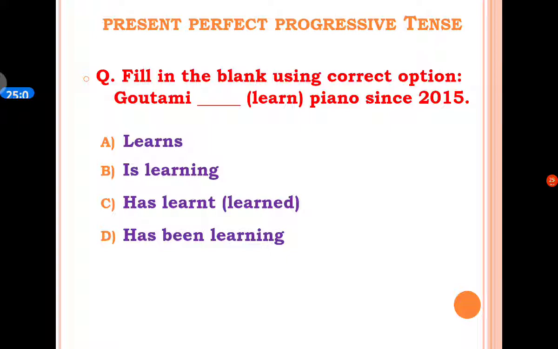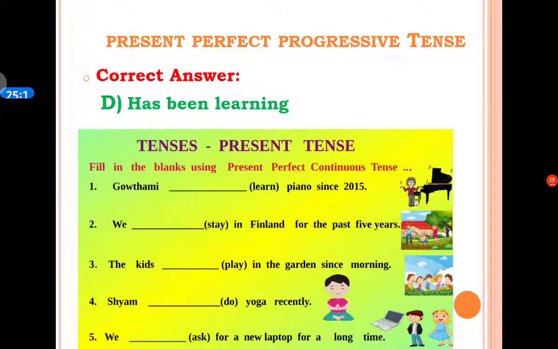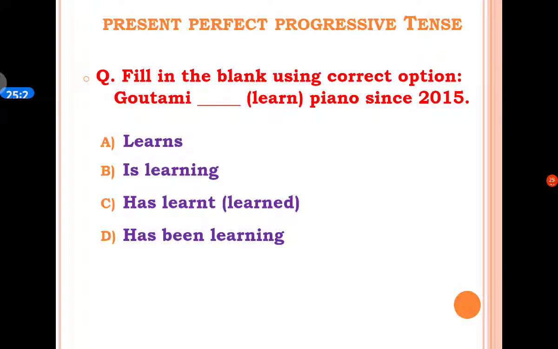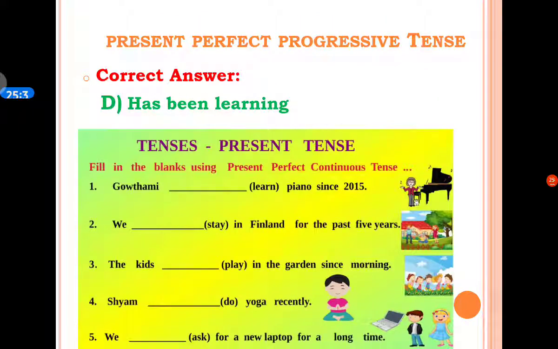A option is learns, B option is learning, C option is has learned or learned, and D option is has been learning. And the correct answer is D option, has been learning. Basically, this statement is about present perfect progressive tense. So the correct option is D option, has been learning.